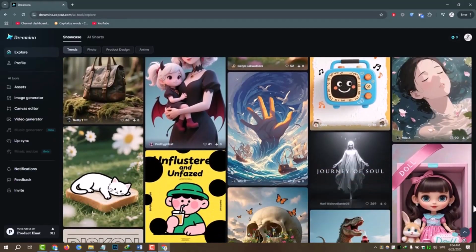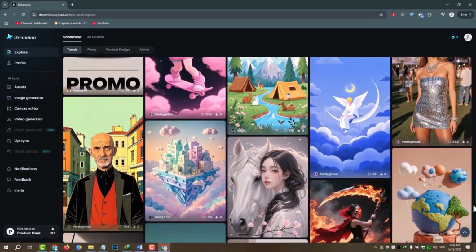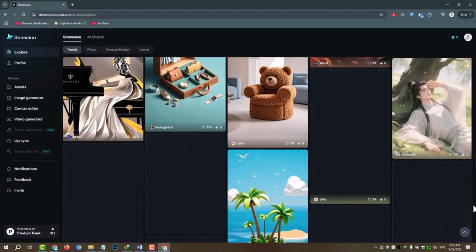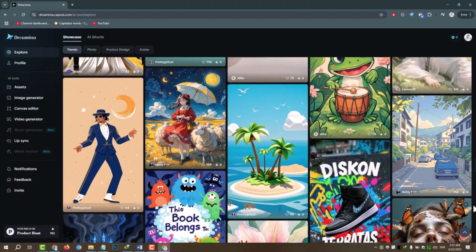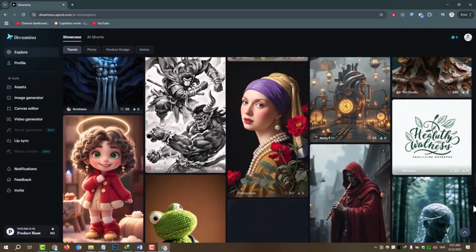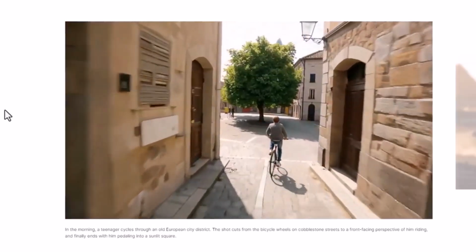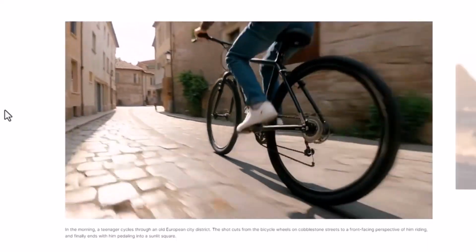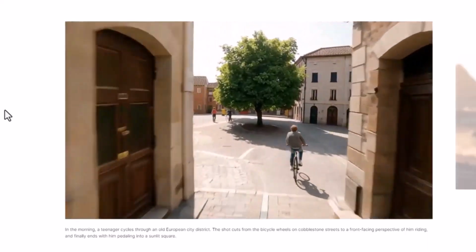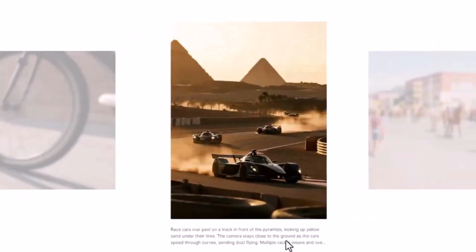One of its standout features is the multi-scene consistency, which makes creating complex videos way easier. It can seamlessly handle different styles within the same video, and we're going to put that to the test next. So basically, this is just one example. The prompt was, in the morning, a teenager cycles through an old European district. You can see how the video smoothly transitions between multiple scenes or cuts, yet everything remains perfectly consistent. And all of this comes from just that single prompt.